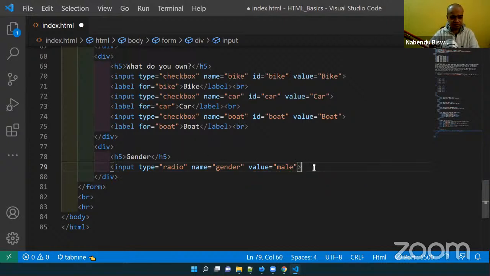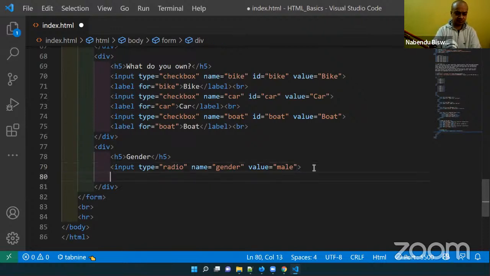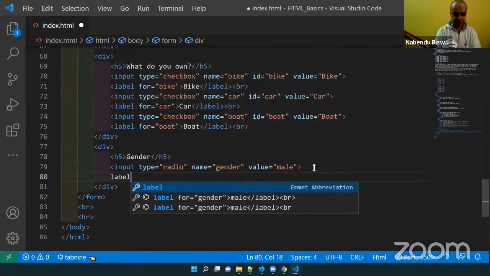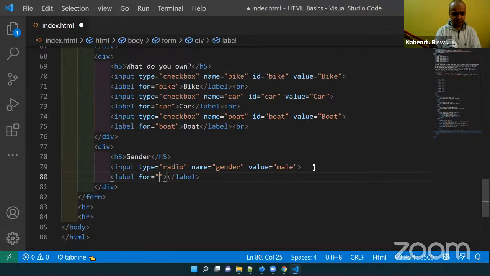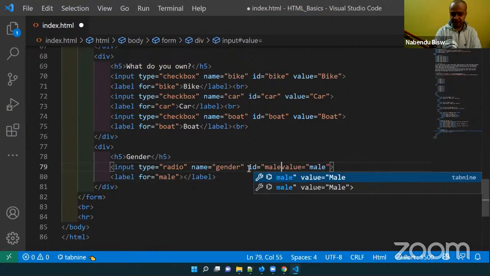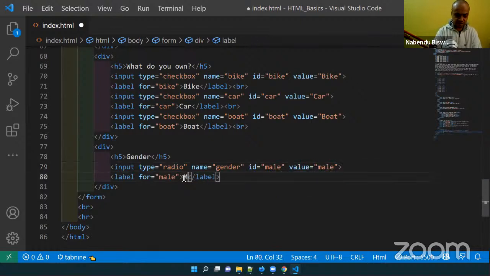Okay, then I will have a label here. The label I will have as male, maybe. So the ID also will be equal to male. Let me put a male here.